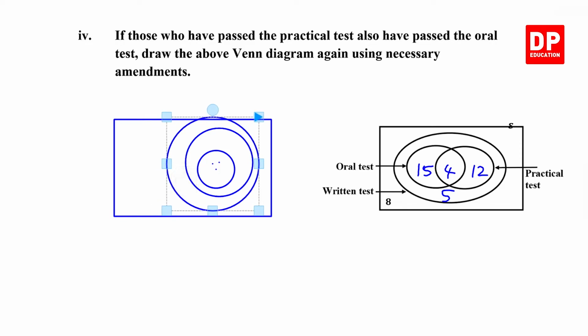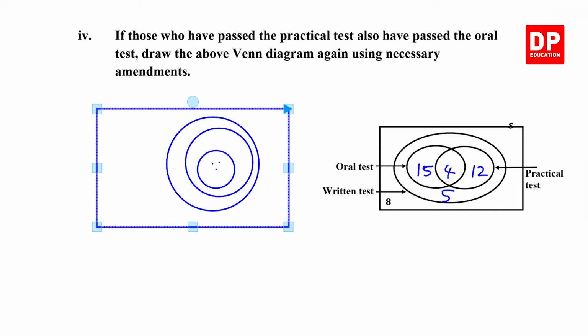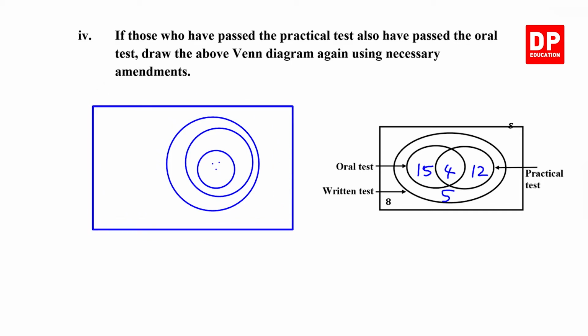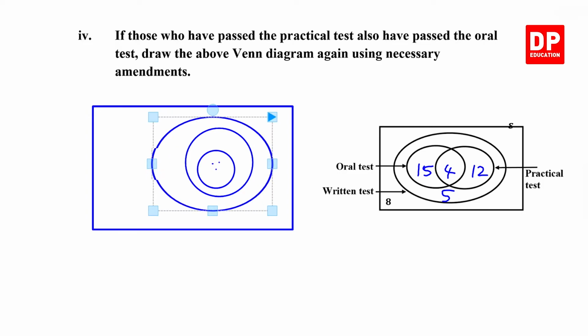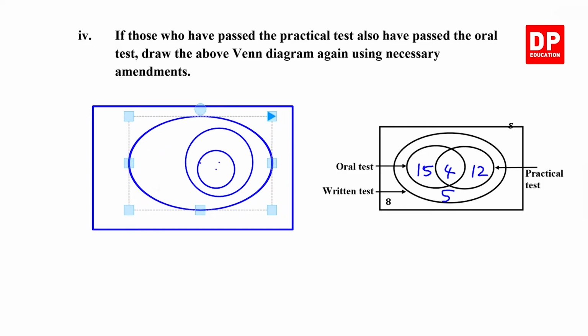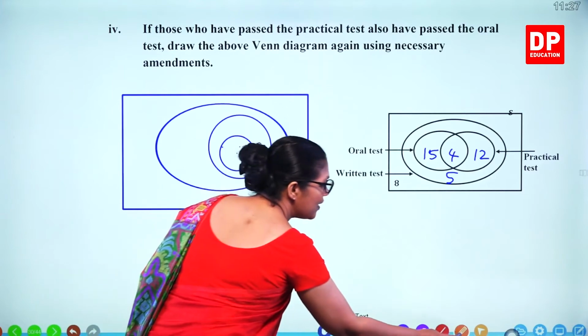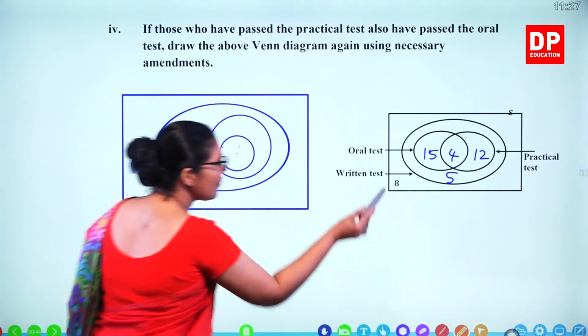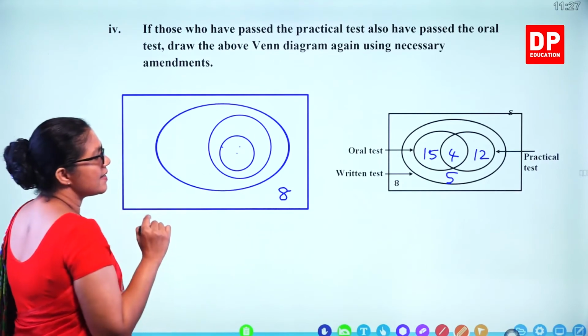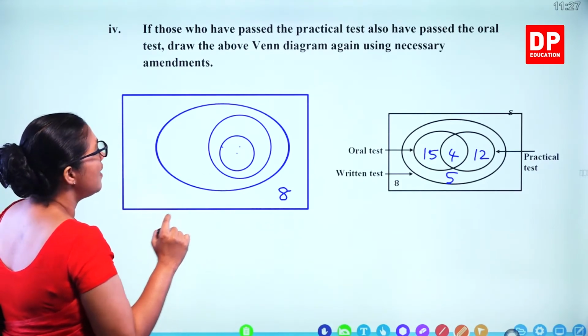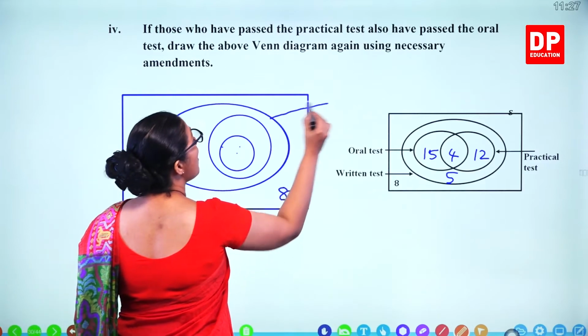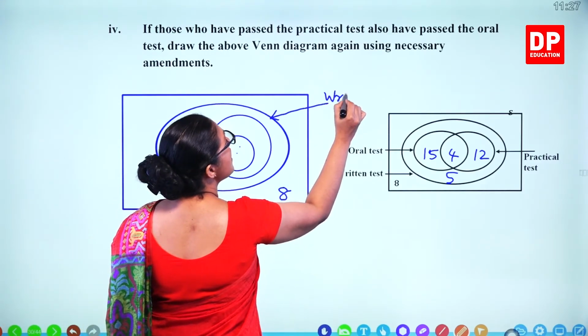We'll make it bigger. So now we'll fill in the values. So 8 is outside. That's here. And this is the written test. So we have to label it. Written test.